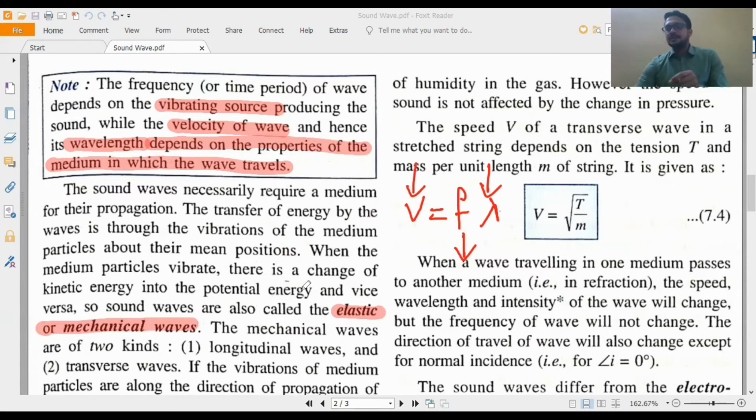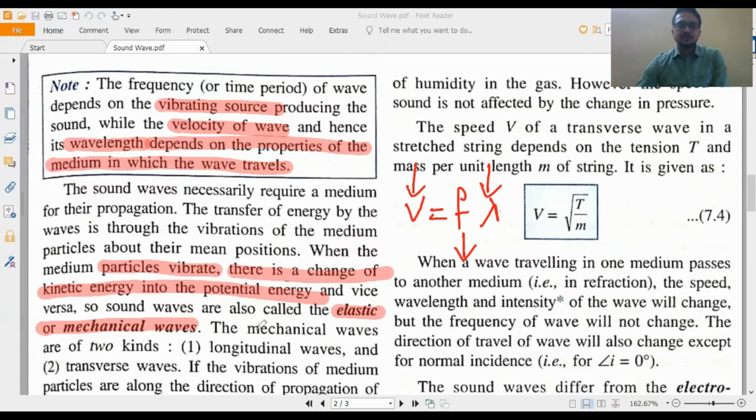When one wave is generated, due to the change in potential energy and kinetic energy of the medium particles, the wave propagates. When the medium particles vibrate, there is a change of kinetic energy and potential energy, and due to this change, the mechanical wave propagates through a medium. For that reason, this kind of wave is called mechanical wave.